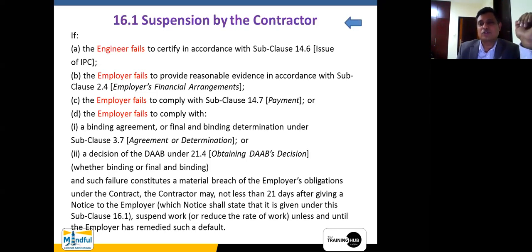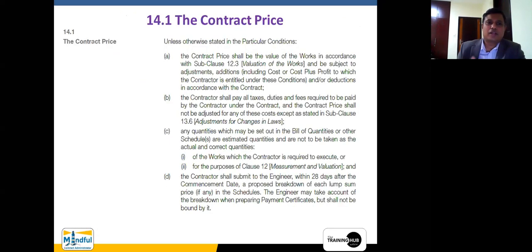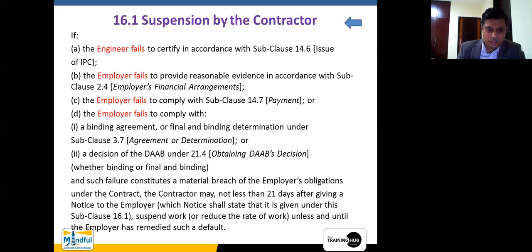So the contractor has a right to say, it's like a client going to buy a vehicle, and the client says, okay, I will pay you, right? That is why when you are buying with a down payment, they ask for your salary slips, right? Whether you have a sufficient income in order to do that particular payment, whether you are financially sound. This is what it says. Now, if these sort of failures are happening, the contractor has the right to suspend, right?